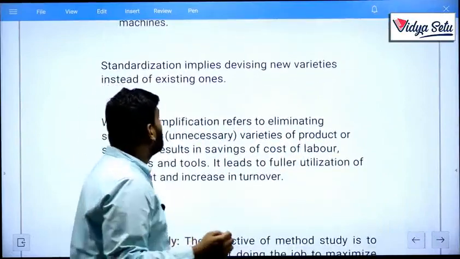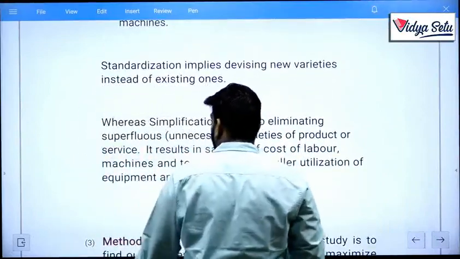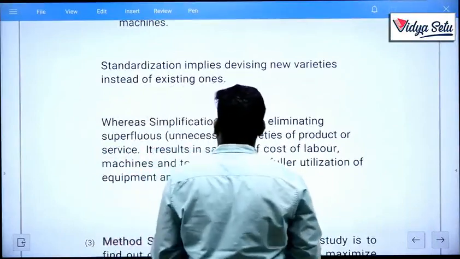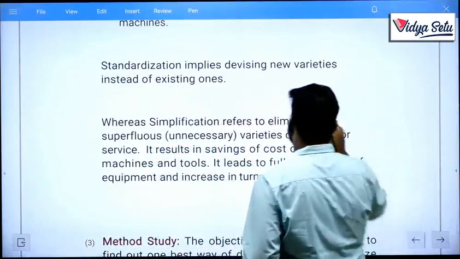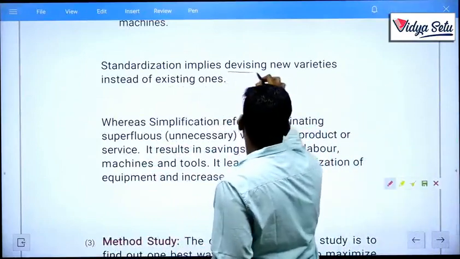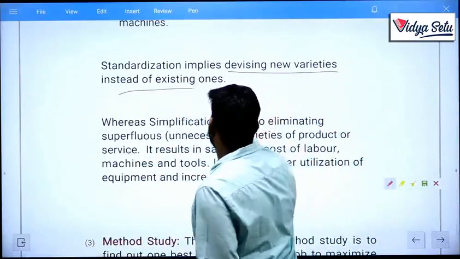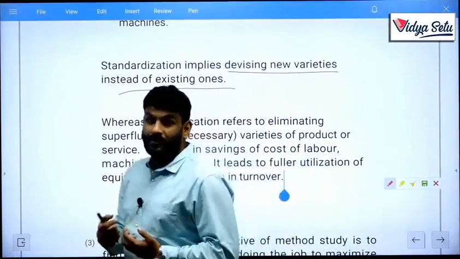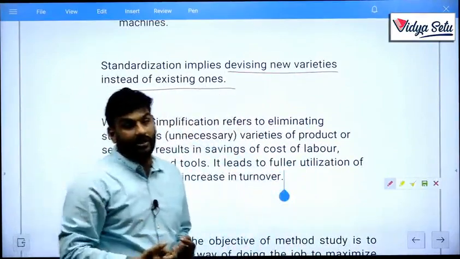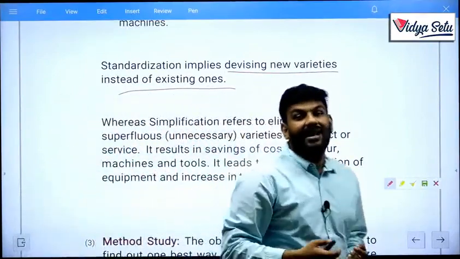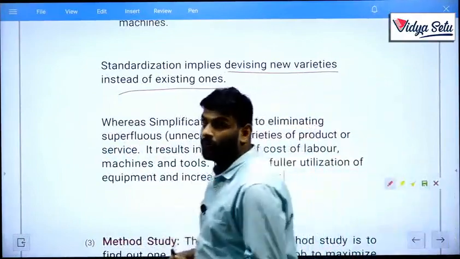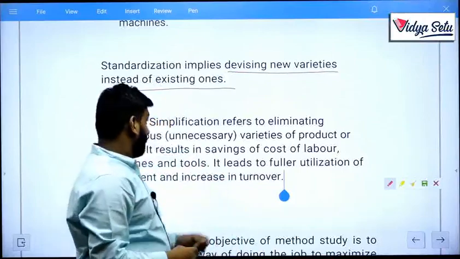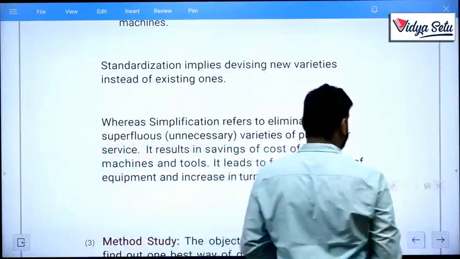Standardization implies devising new varieties instead of existing ones. Mark this, my dear friends: standardization implies devising new varieties. As I already discussed, standardization is always covered under new varieties. It won't be covered under existing varieties or existing products. In case of existing varieties, we need to simplify, not standardize.